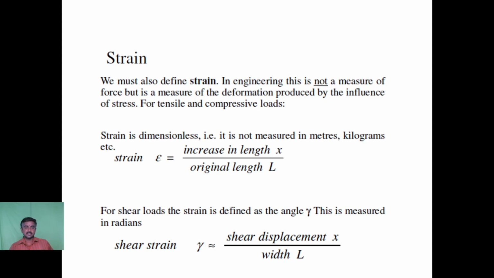So this is your strain, which I have mentioned previously. We must also define strain. In engineering, this is not a measure of force, but a measure of deformation produced by the influence of stress. For tensile and compressive stress, it is the ratio between change in length and the original length. Whereas in the case of shear load, we call it gamma, and it is measured in radians. It is shear displacement x divided by the width of the object. So there is a difference.